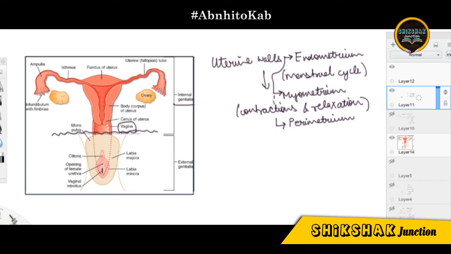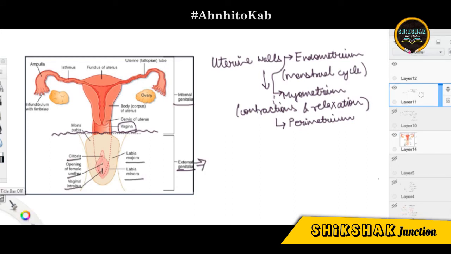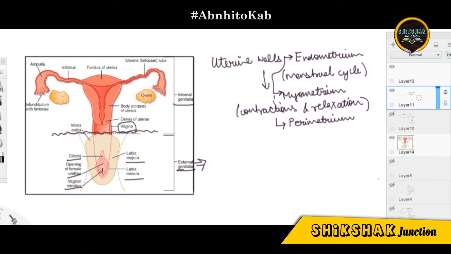Now moving on to the external portion, the external genitalia, we have many organs to discuss. It includes various organs, as is obvious from the figure: labia majora, labia minora, then the clitoris, and then the external openings. All these portions together constitute the external genitalia.